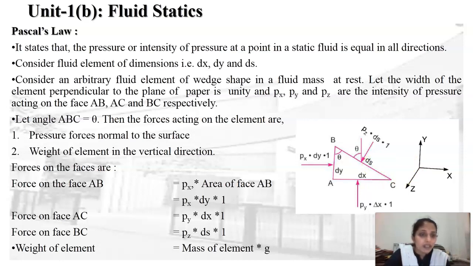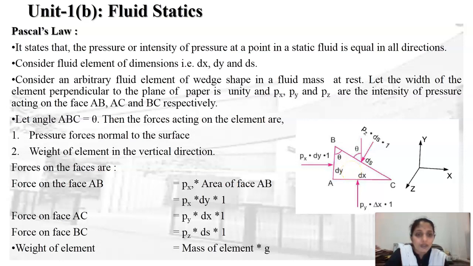Similarly, the force along the z direction is ds into 1 into pz, where ds is the length of side BC and 1 is the width of the element perpendicular to the plane of the paper. These are the three forces acting in the x, y and z directions respectively. Similarly, the self weight of this wedge shaped fluid element acts at the CG of the body, and is equal to mass m into g, that is, the mass of the fluid element into g.